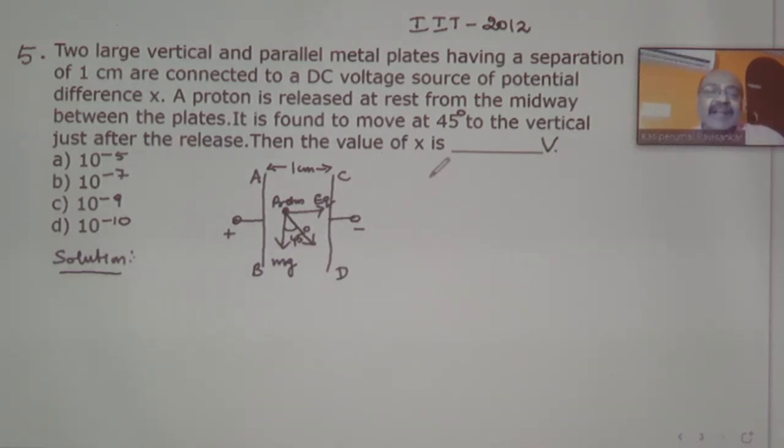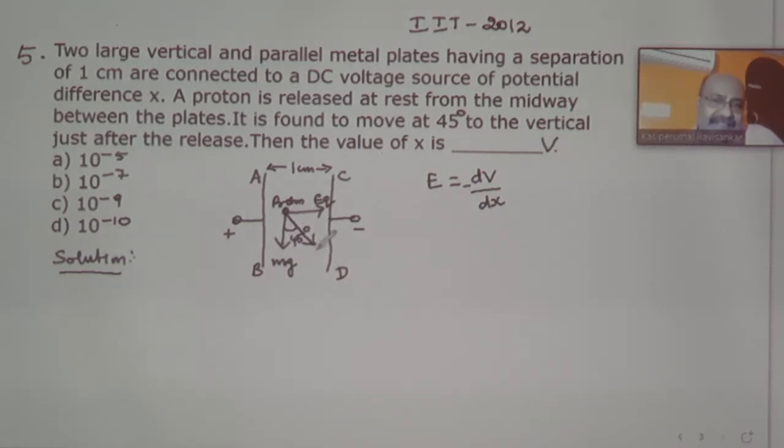We have studied that the electrical field in between the 2 is given by the formula dV divided by dx. E is equal to minus dV by dx. So there is an electrical field between the 2 plates. Now in that electrical field a proton is released. When a proton is released, the proton moves along this direction, making an angle of 45 degrees with the vertical.